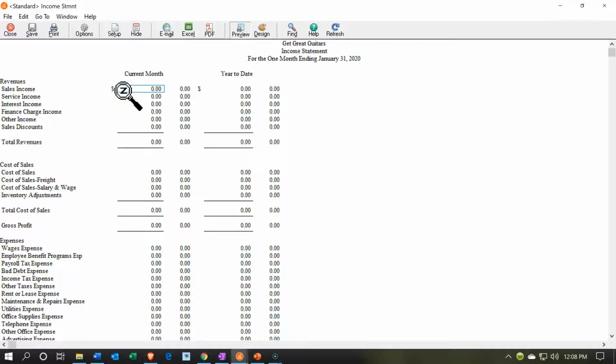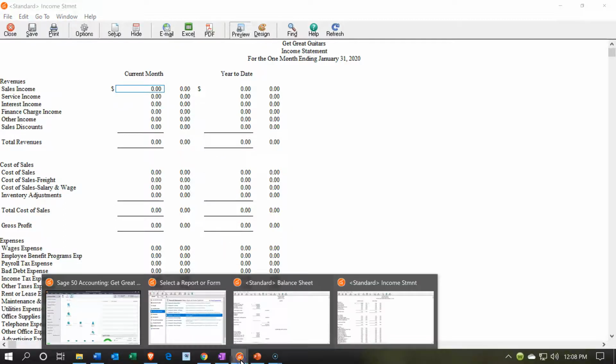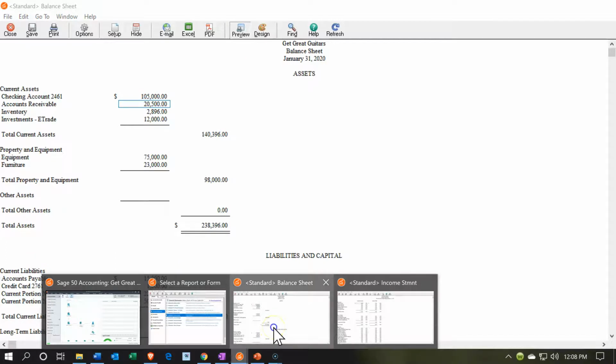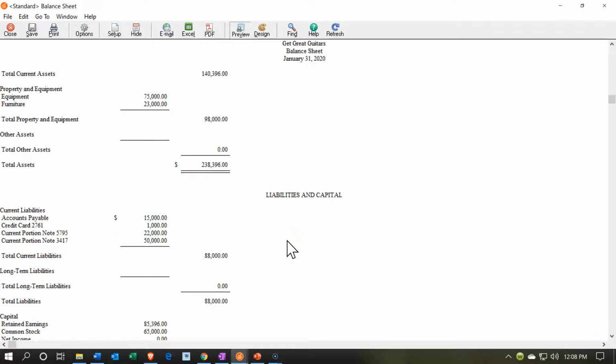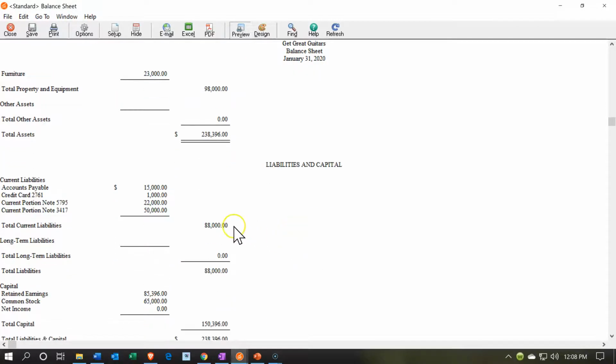Now the accounts receivable is going to go up by the total amount that is going to be owed to us. That's going to include the sales amount plus the taxes, if there's sales tax involved, as there will be with the inventory items. The revenue, on the other hand, will only go up by the amount we get to keep, which is the amount that we charge not including the sales tax. The difference between the two, bouncing back over to the balance sheet, will be a liability account down here, somewhere in the sales tax payable. We should see a liability for sales tax payable once we record this.